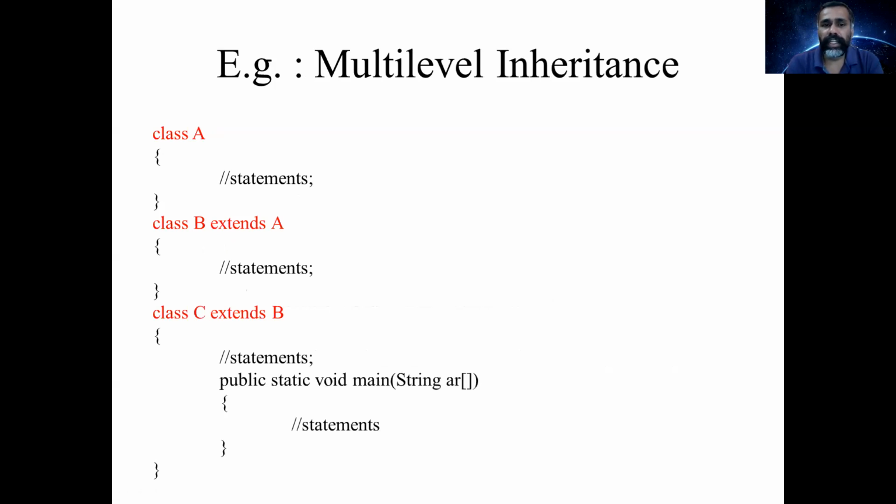Multi-level inheritance. Multi-level inheritance is where a class A is defined, and then a class B which extends class A, and class B is inheriting the properties of class A. Later we define a class C which extends class B. So C is now inheriting the properties of B, and the C object can also access the properties of A. This is called multi-level inheritance: one superclass, one intermediate superclass, and one subclass.